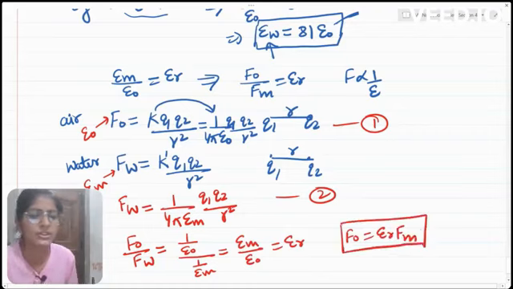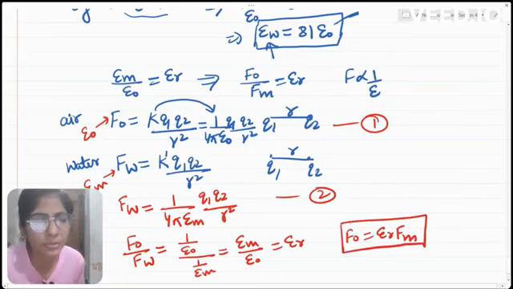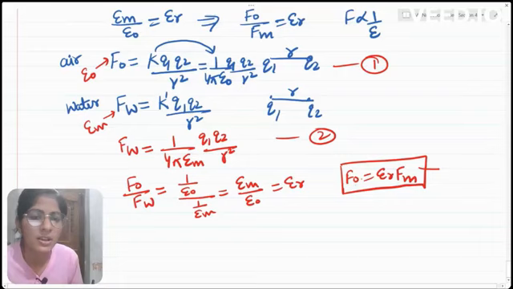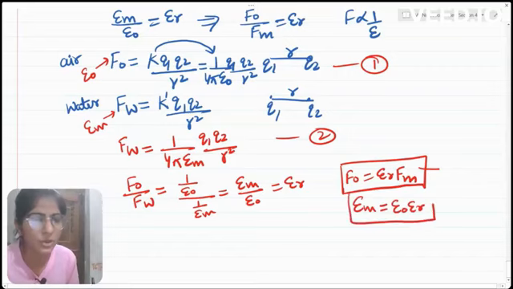So this is the relation between the force in vacuum and the force between charges in the medium, if the magnitude of charges and their separation are kept the same. And for the permittivities, epsilon m will be equal to epsilon naught into epsilon r. So this was all about the concept of permittivity.